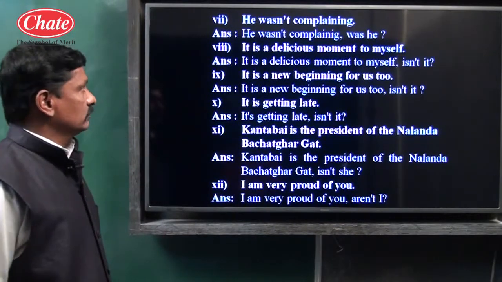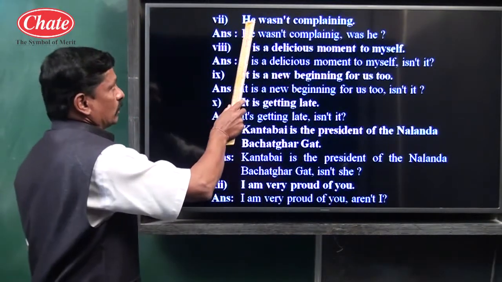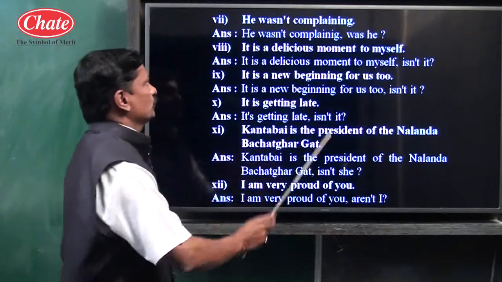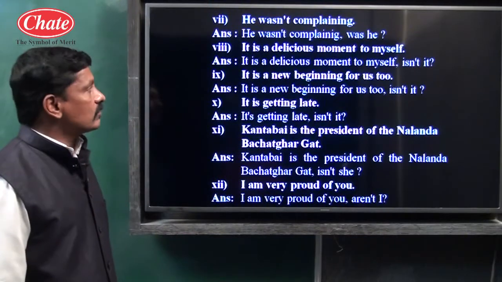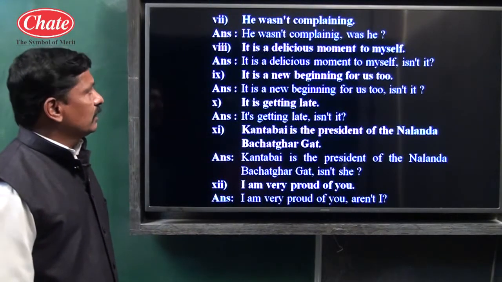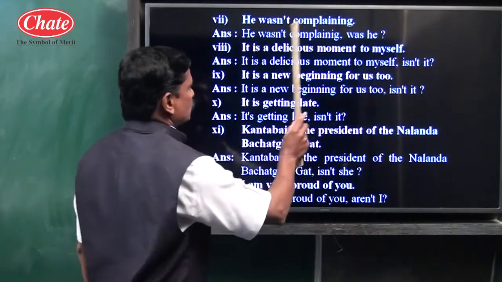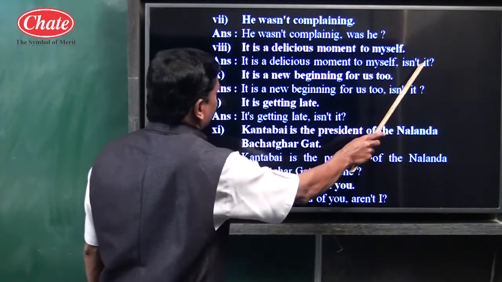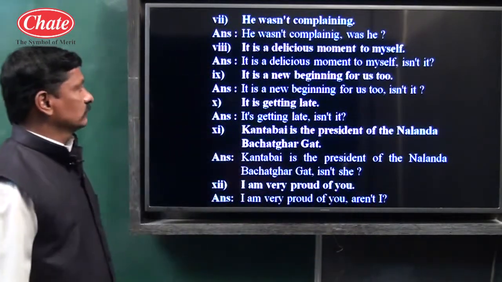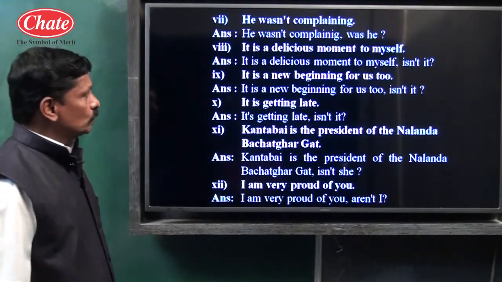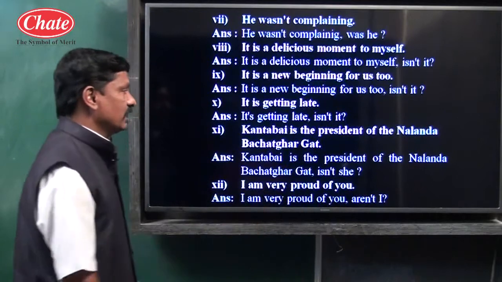See children, next some of the examples we have discussed, just glance. He wasn't complaining. Assertive sentence: subject, verb, other words, full stop. He itself is a pronoun. Negative sentence, so the tag should be affirmative, and was itself is an auxiliary: was he. It is a delicious moment to myself. It is used as the pronoun. Given sentence affirmative, so negative; is itself is an auxiliary, so isn't it. It is a new beginning for us too, isn't it. It's getting late, isn't it.